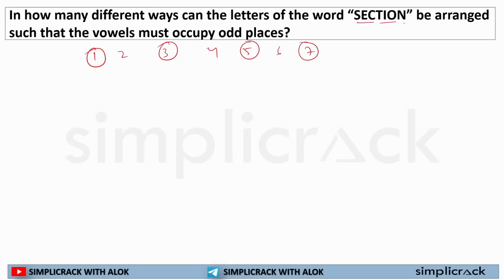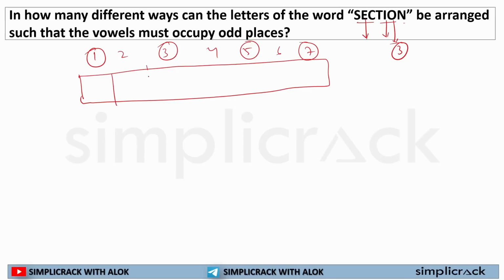Now you have 7 places, but how many vowels are there? Vowels are E, E, I, O. 3 vowels are there. So this is the arrangement you will be creating. These are the places: first place, third place, fifth place and seventh place.